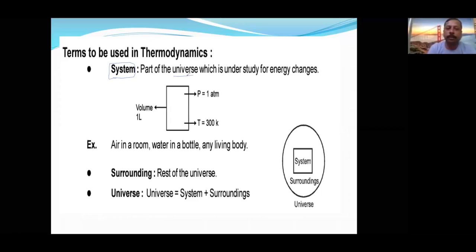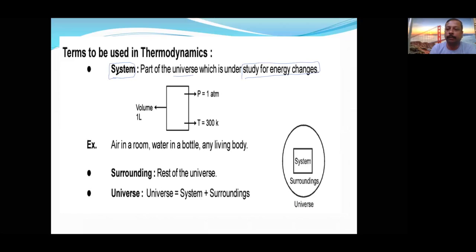Here system means the part of the universe under study for energy changes. Suppose we have taken a test tube and we are giving heat by heating it, or heat is evolved from the test tube, then the test tube will become a system. It is a part of the universe which is under study, under observation. So this has a different meaning. System outside is different, and in thermodynamics it is different.